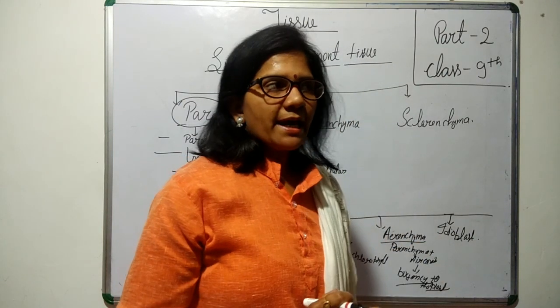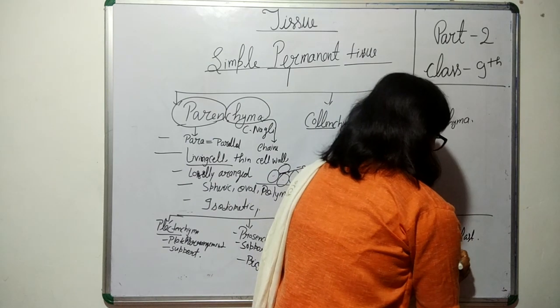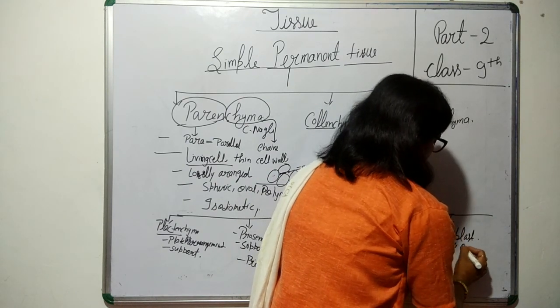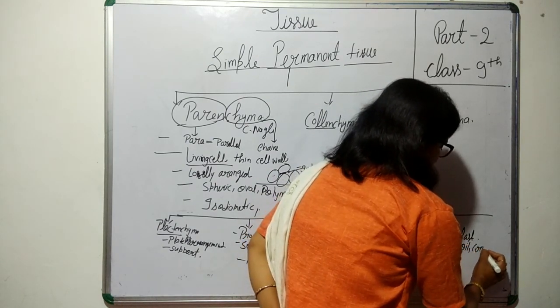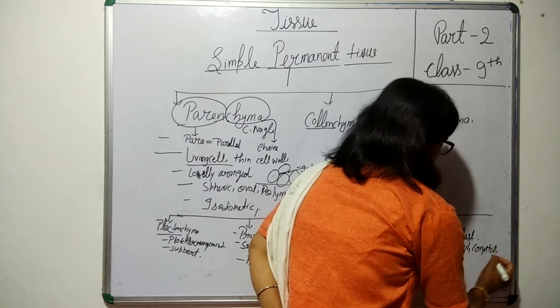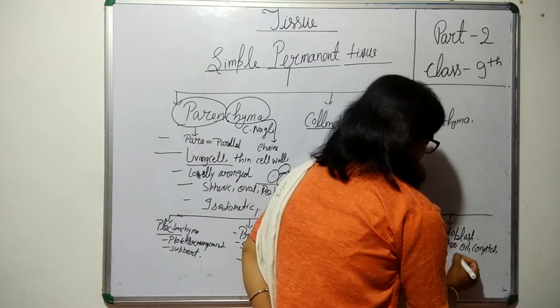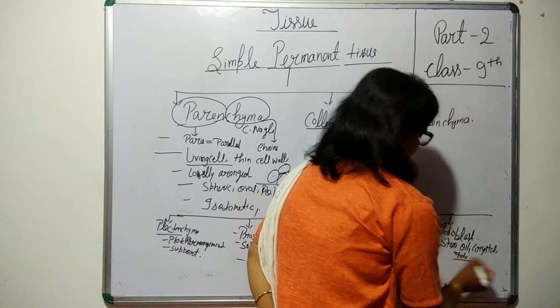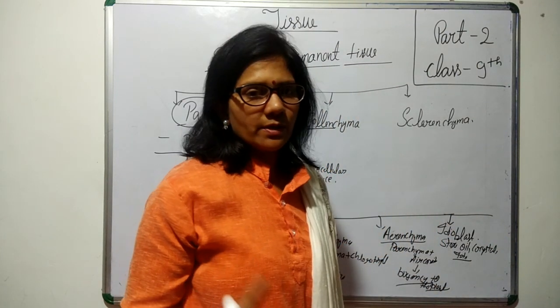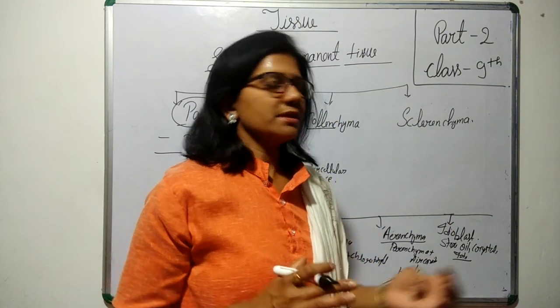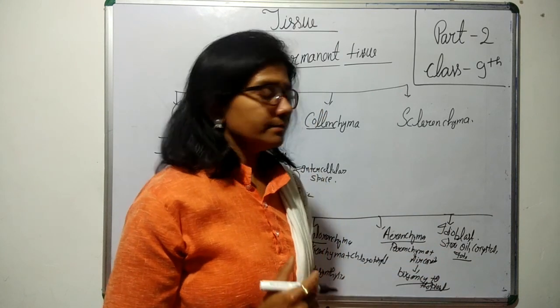Idioblasts are those parenchyma which store oil, crystals, which is important, then some fat globules. These are known as the ergastic materials stored in the idioblast.